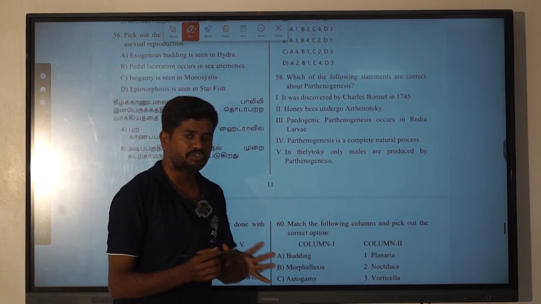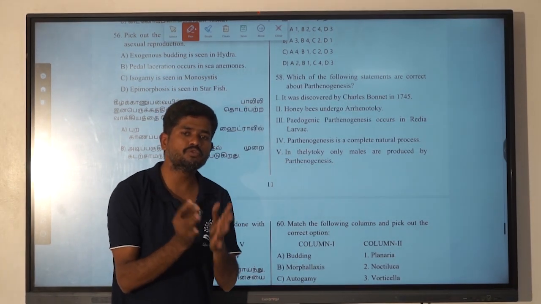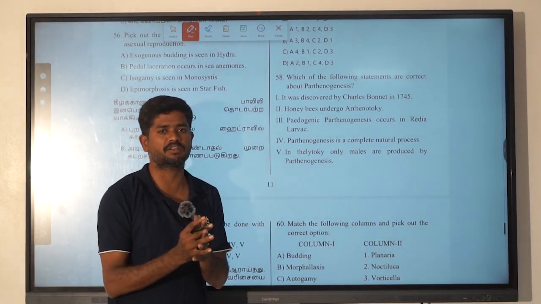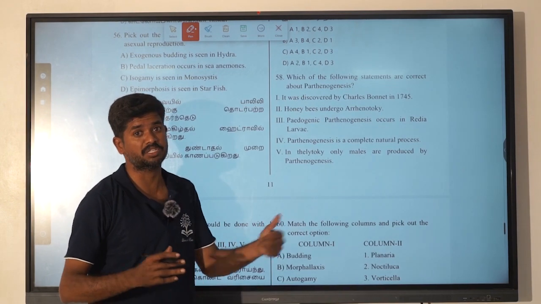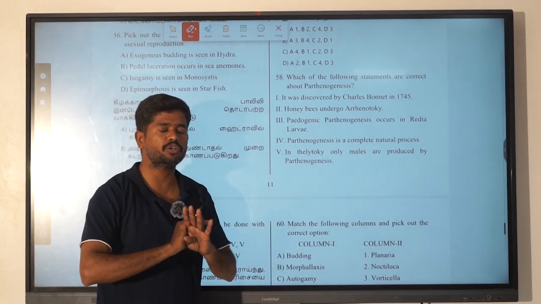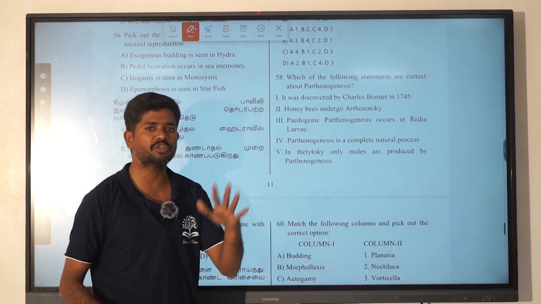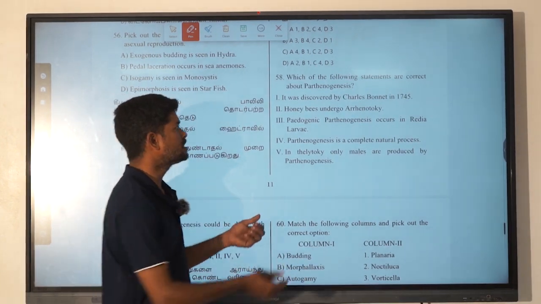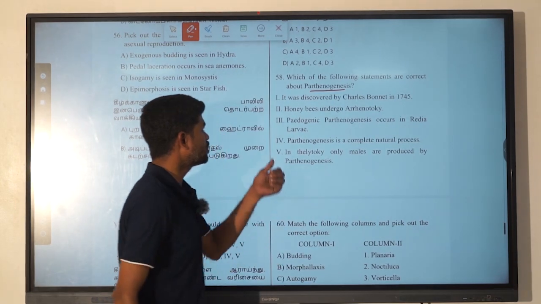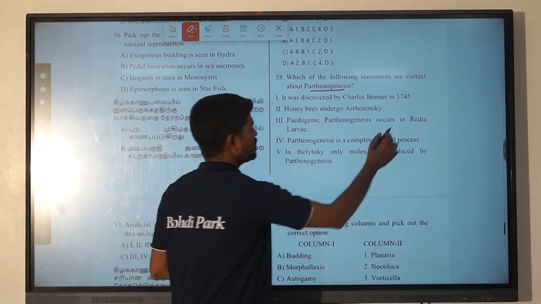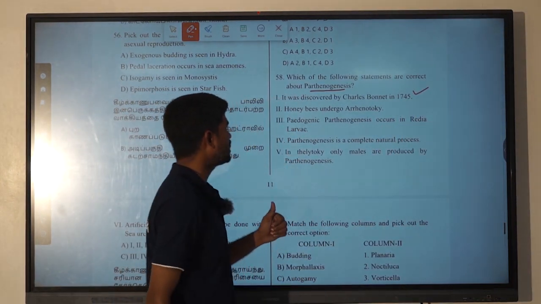So parthenogenesis is without fusion of the two different gametes, and male and female are not going to take part in it. Either male gametes or female gametes are going to give the new organism; this is known as parthenogenesis. It was discovered by Charles Bonnet in the year 1745.